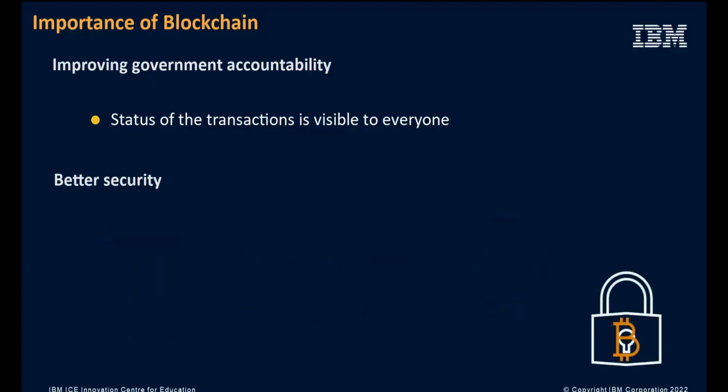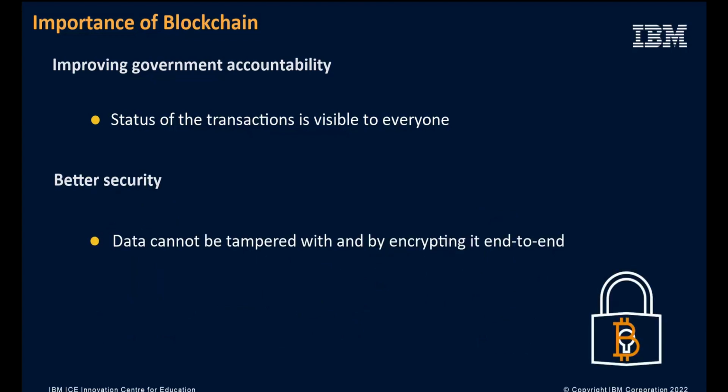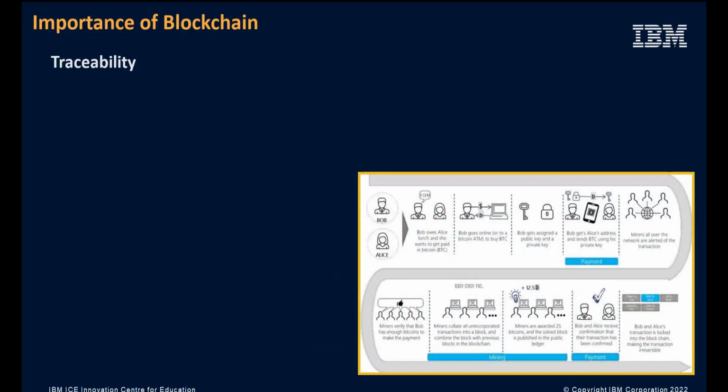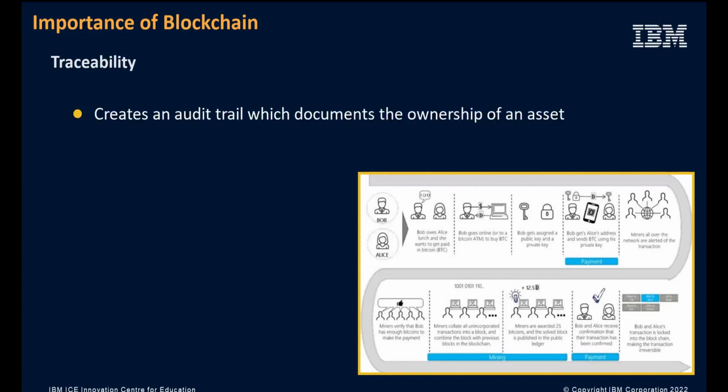Better security. By ensuring that the data cannot be tampered with and by encrypting it end-to-end, blockchains make data safer. Privacy issues can be handled by anonymizing personal data and making it a permissioned blockchain. Since information is stored across several computers on a network, hacking is more difficult. Traceability. Blockchain, by its very nature, creates an audit trail which documents the ownership of an asset at every stage. Hence, tracing who has done what is never a problem.